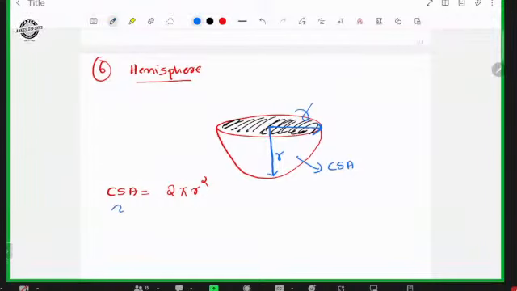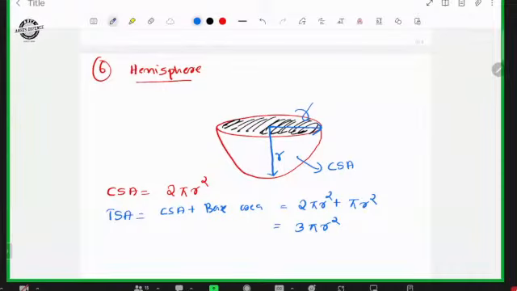Then total surface area will be equal to curved surface area plus base area. Curved surface area is 2 pi r square and base area is pi r square. So the answer will be 3 pi r square.